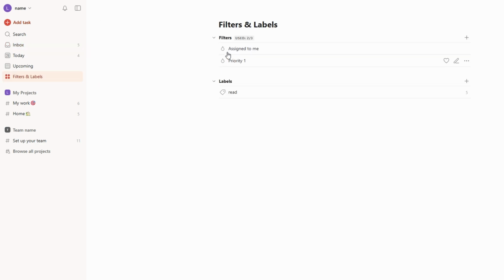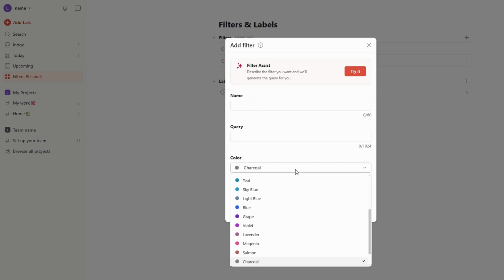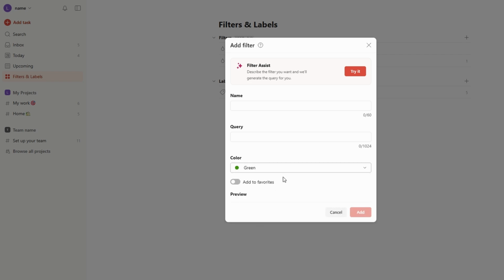You can also create more complex filters, such as combining labels and due dates, so you see all high-priority tasks that are due this week. Together, labels and filters are a powerful combination that helps you sort through tasks, prioritize effectively, and avoid feeling overwhelmed by an ever-growing list of to-dos.